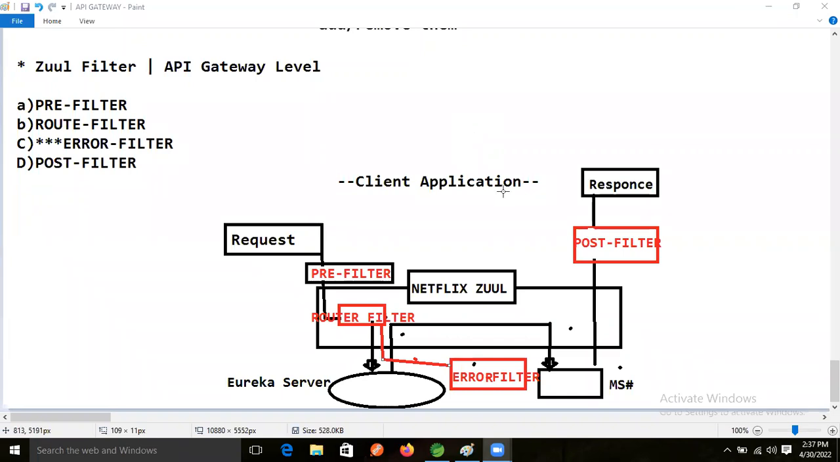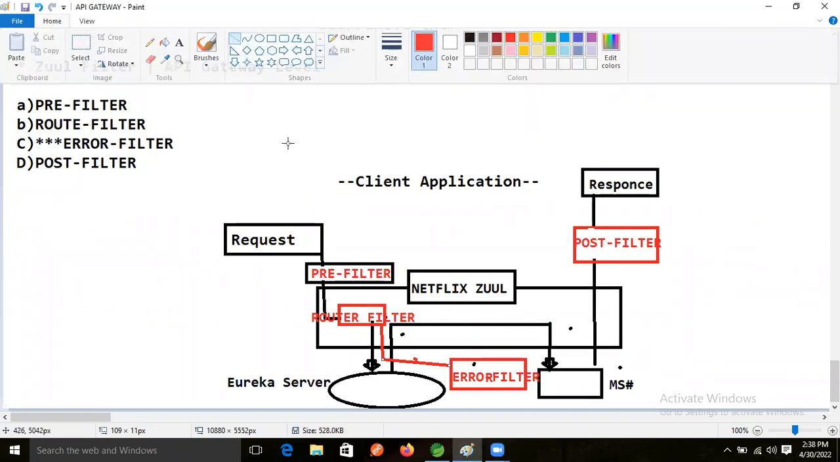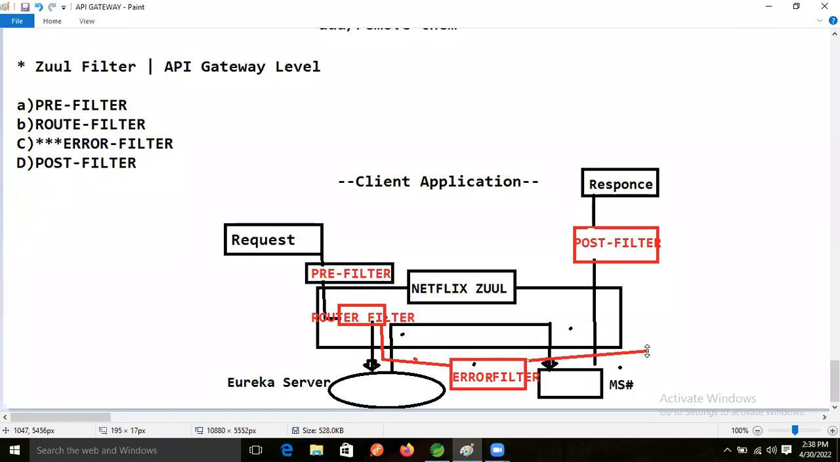So here the error filter will execute, right? After that, if any server is down, the error filter will execute, and then we will get the response. The post filter will still execute, and then we will get the response, right?